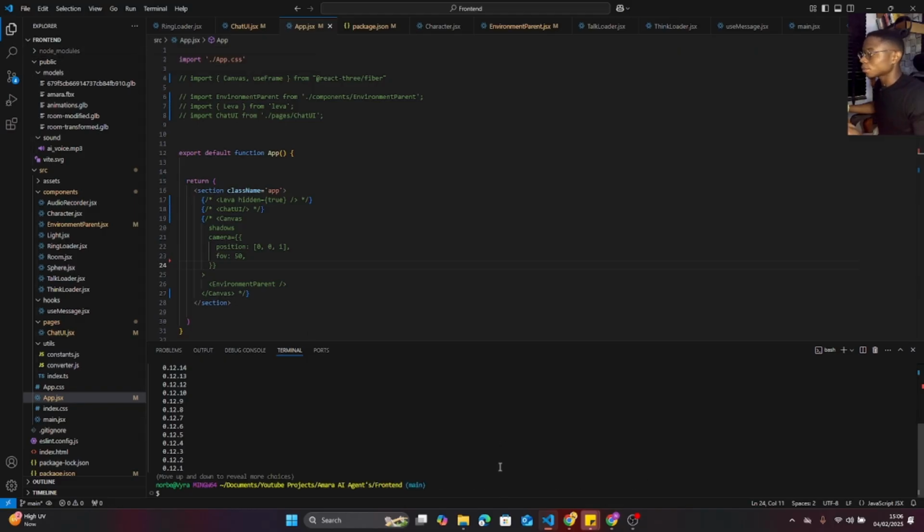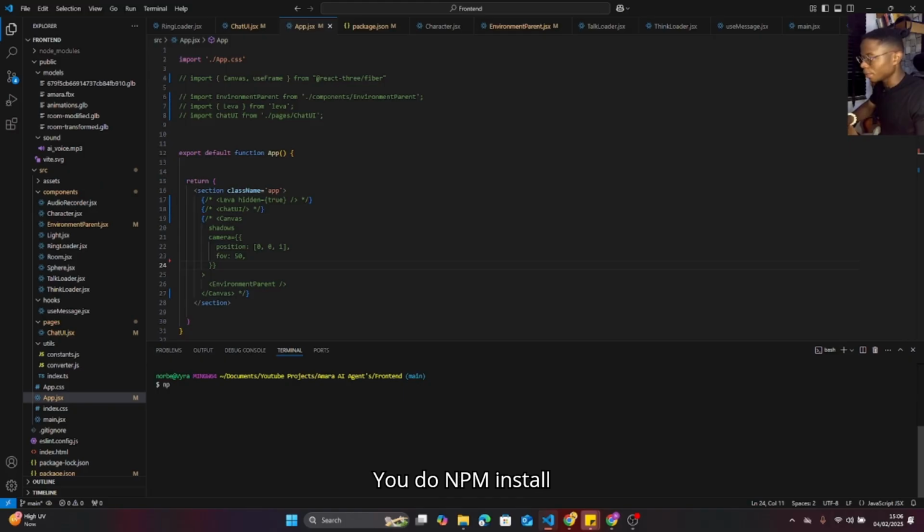So the next thing to do is, if you don't have yarn, you can still use npm or you install yarn. The command to install yarn is simple. You do npm install -g yarn, and that installs yarn for us, right?